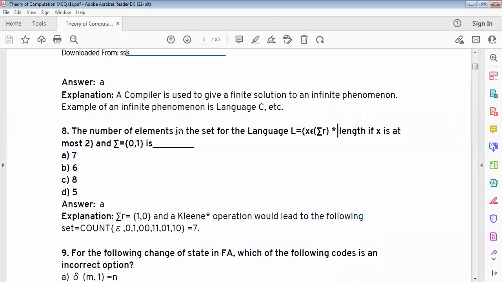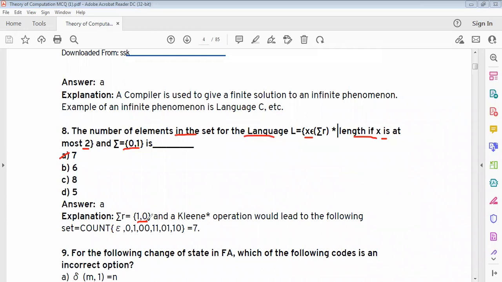The number of elements in the set for the language L = {x belongs to sigma star such that length of x is at most 2} and sigma is {0, 1} is? Answer is 7, because sigma is 0, 1 and length of x is at most 2.